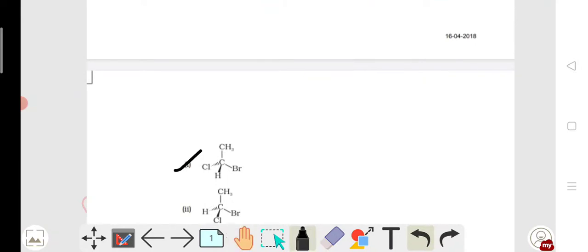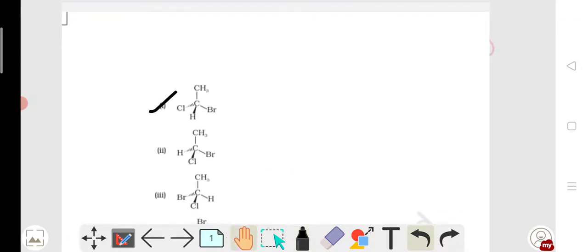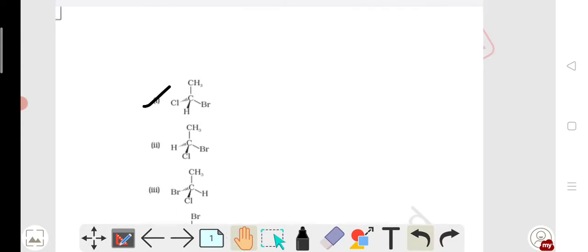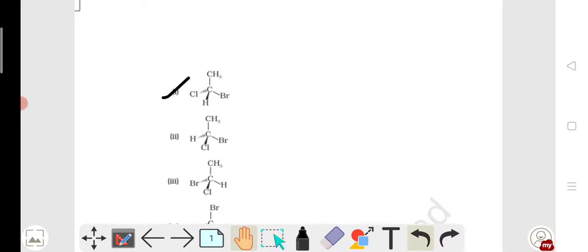Then option 2: here Cl is above, Br goes to the plane, and H becomes below. So it is the same as the given structure.